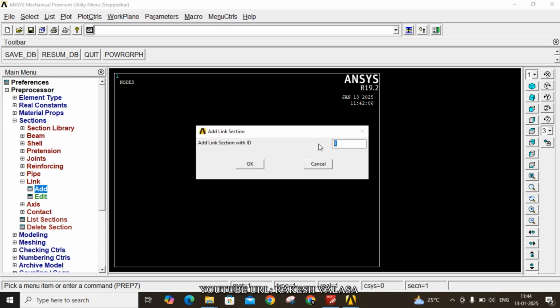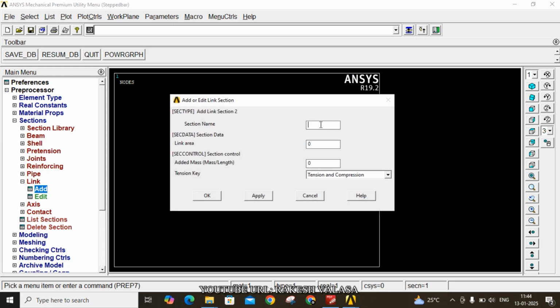Next, again click add. Add link section with ID 2. Now click on OK. Section name is 2. The second element area is 500 millimeter square, so 500 E minus 6. Now click on OK.